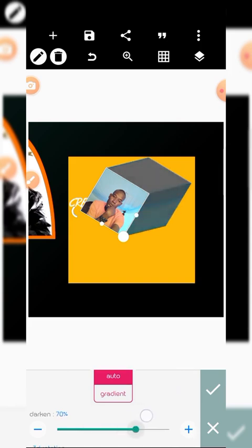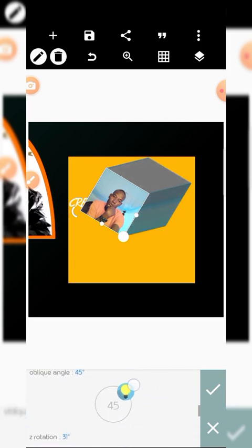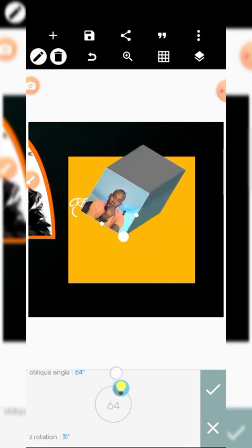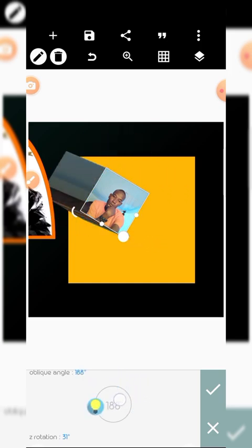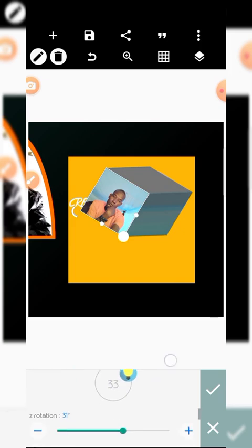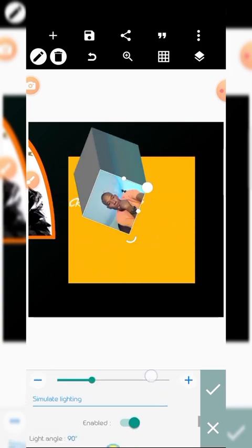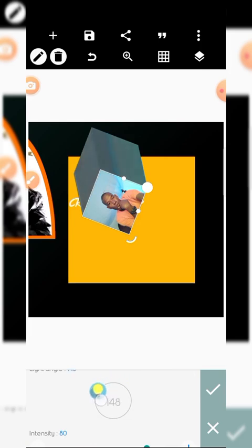Either I want to darken. See? You want to balance where the light, the angle where you want the effect to be. Choose. Then there is Z rotation. You want to rotate it. Then there is light angle, where you want the light to affect.